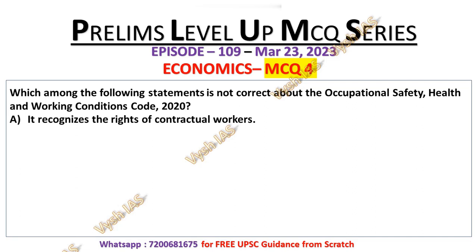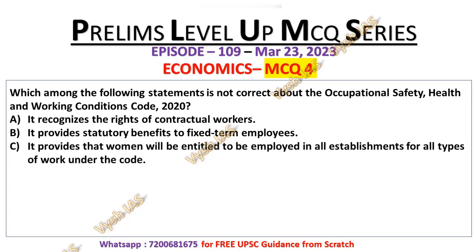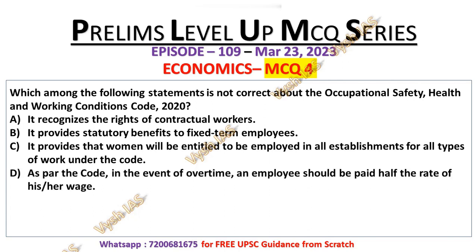Statement A: It recognizes the right of contractual workers. B: It provides statutory benefits to fixed term employees. C: It provides that women will be entitled to be employed in all establishments for all types of work under the code. And the last statement, D: as per the code, in the event of overtime, an employee should be paid half the rate of his or her wages. So those who don't know about this code can guess the answer, and the rest I will explain in the explanation part. So try to answer this question in 10 seconds and write it in the comment section.